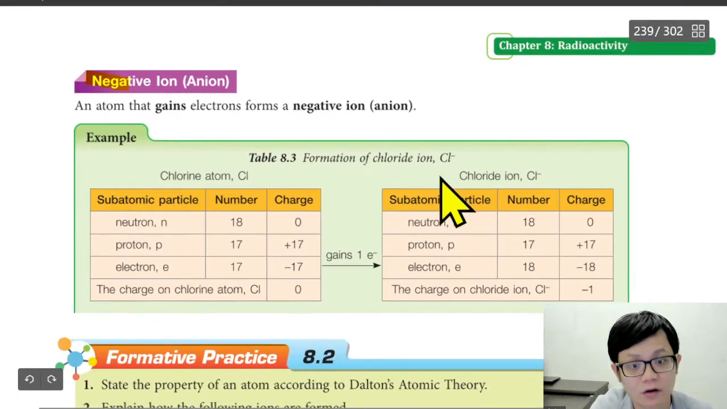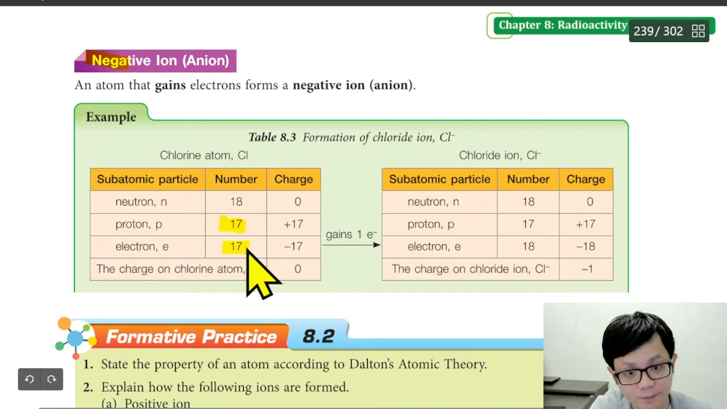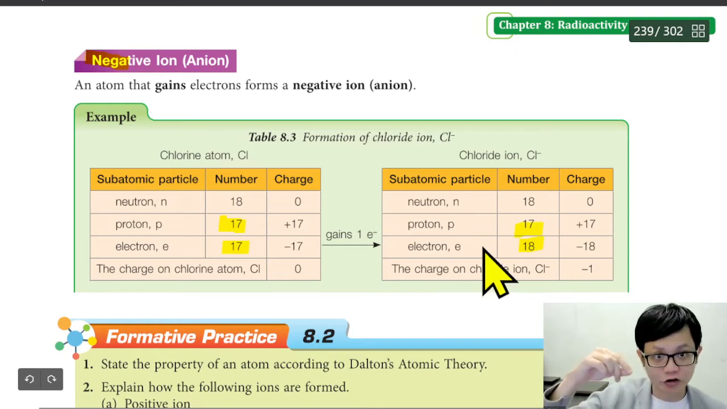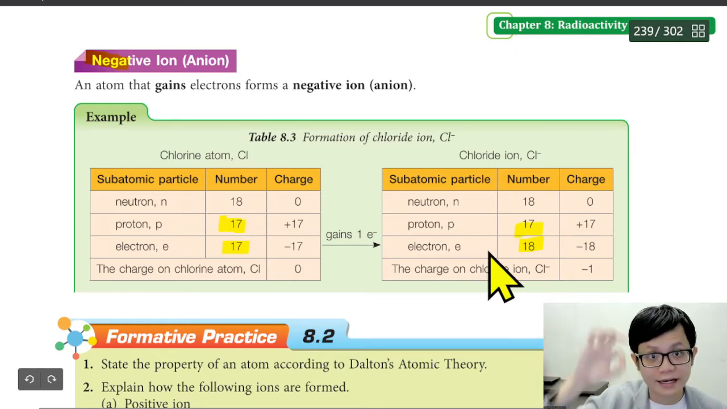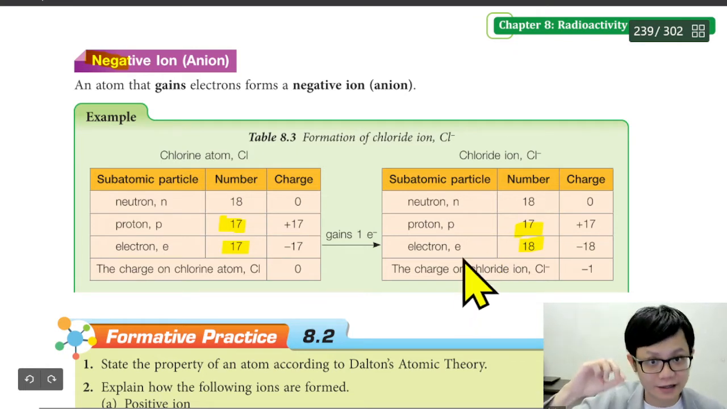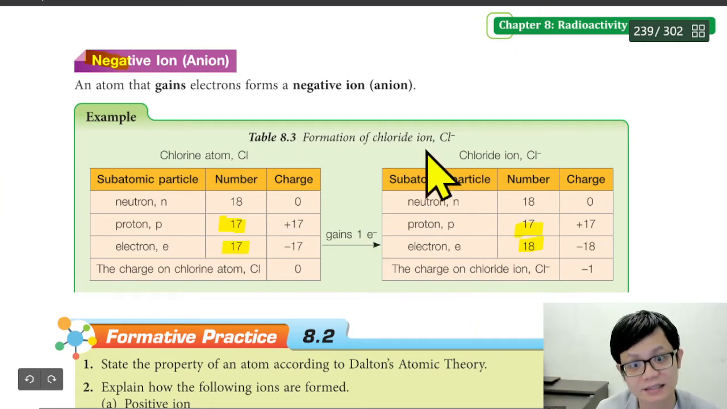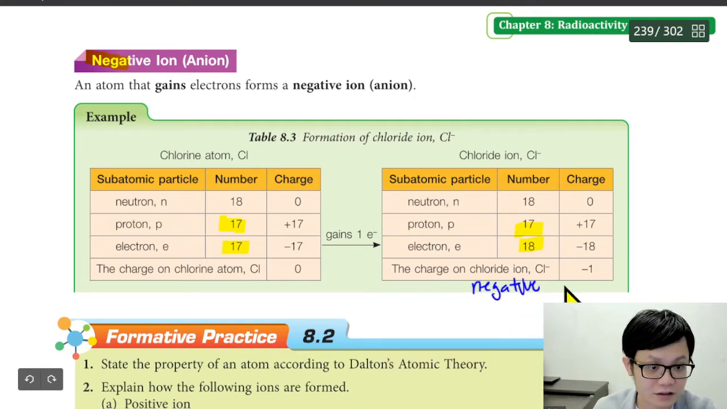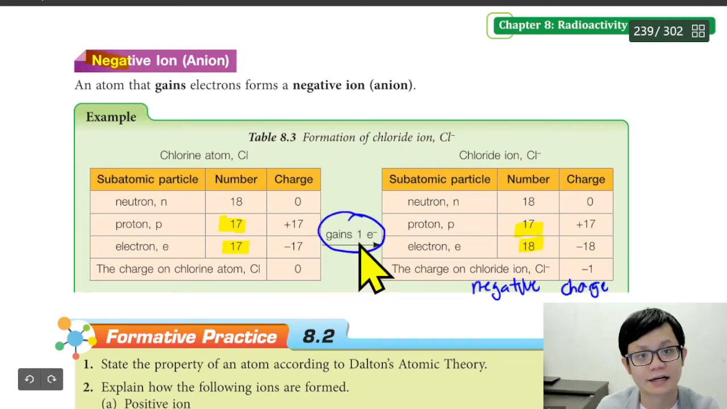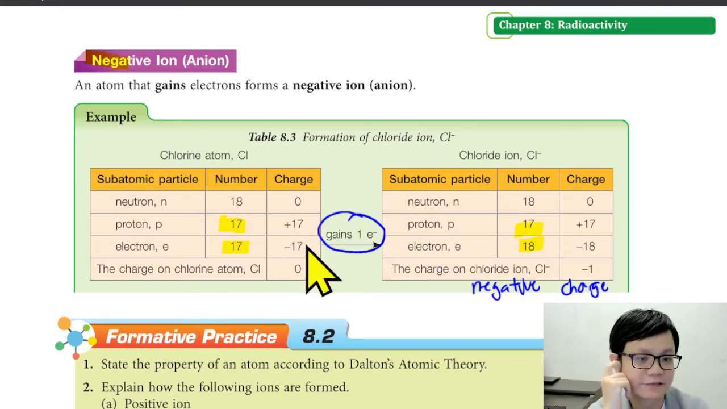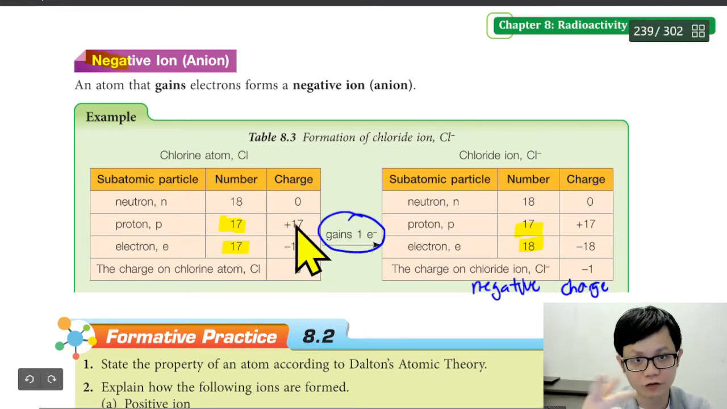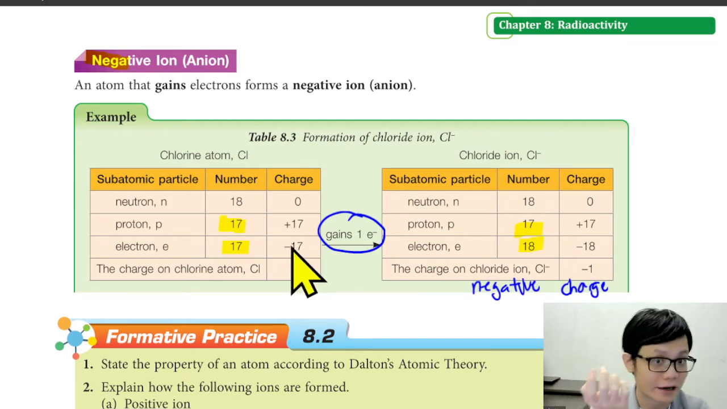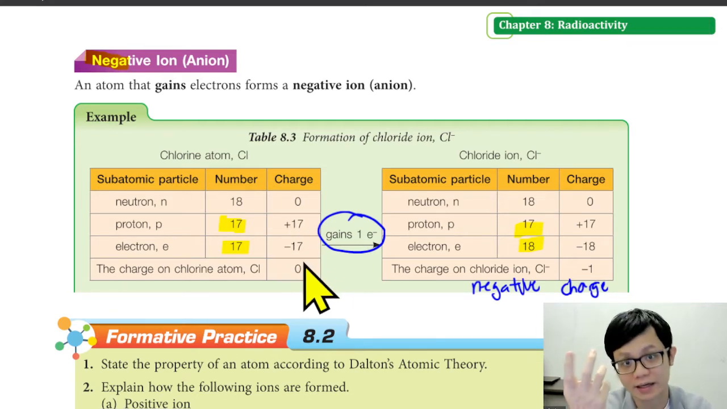You see here 17 is the same, but here 18. 17 means what? Electrons more than protons, negative more than positive. When negative is more than positive, it means this is negatively charged. Why? Because it gained one electron. Some others gave it. So in science, we learn that electrons can be given, but the proton number cannot. So that is why the element always remains the same.